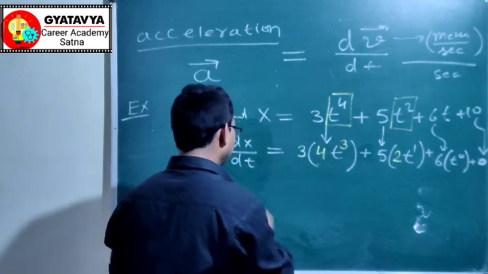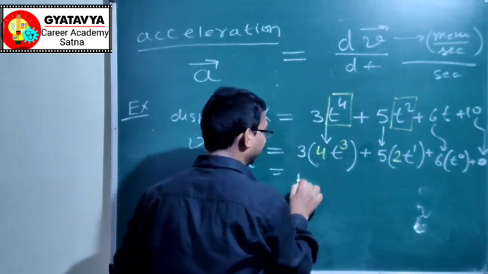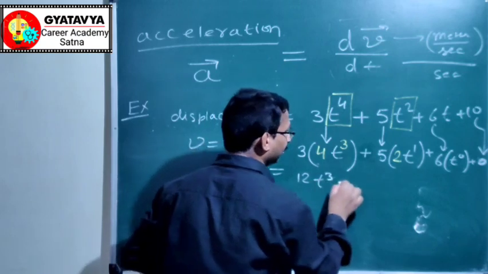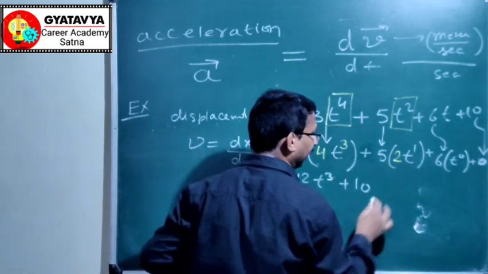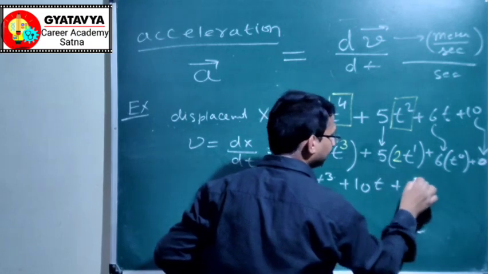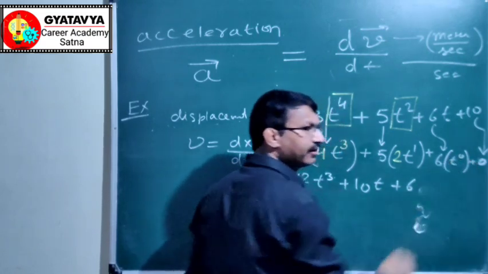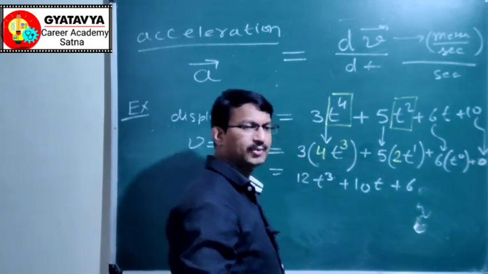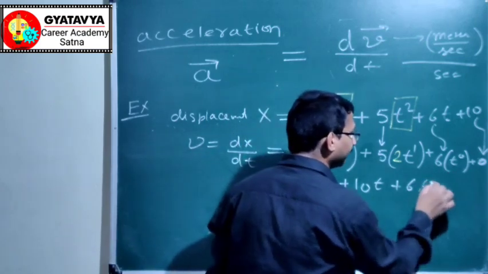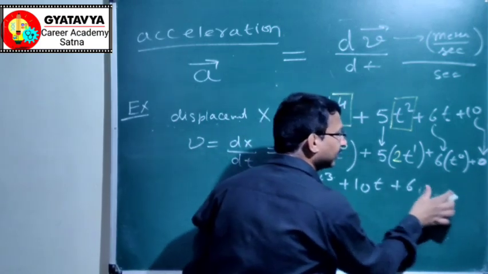Now the result is 3 into 4 equal to 12t cube plus 5 into 2, 10t, plus 6. Anything to the power 0 is 1, so 6 into 1 equals 6 itself.